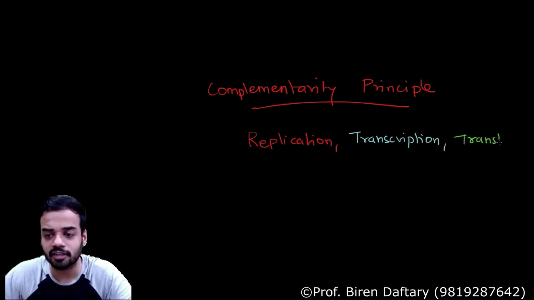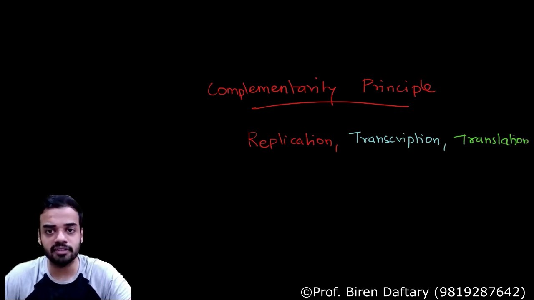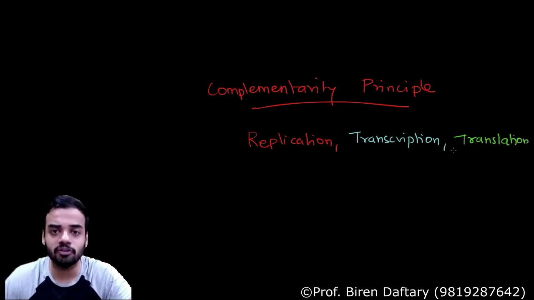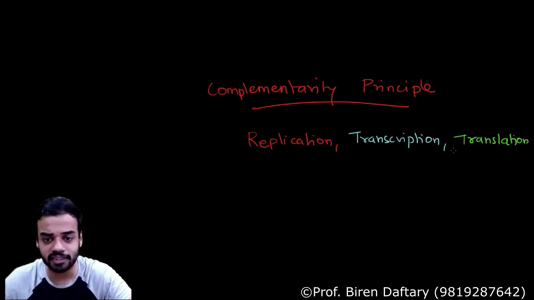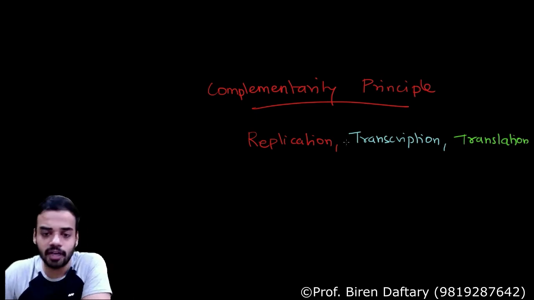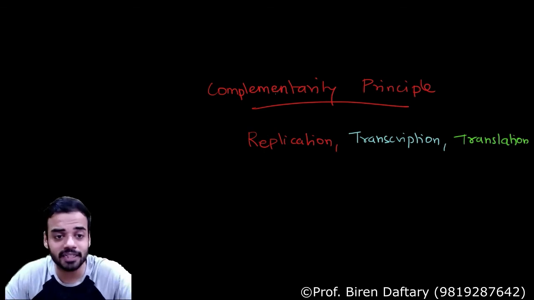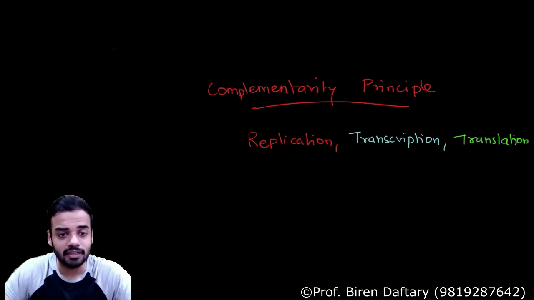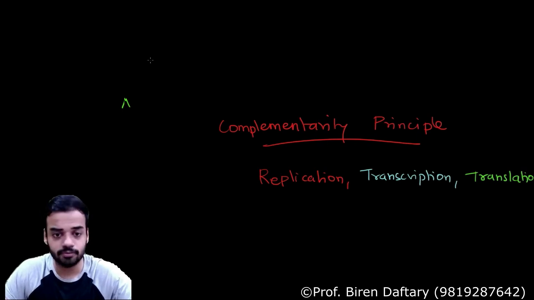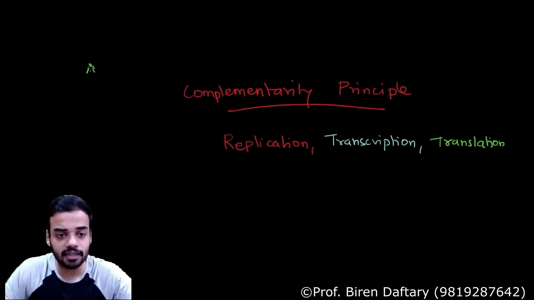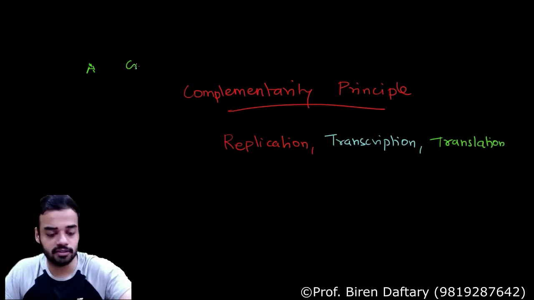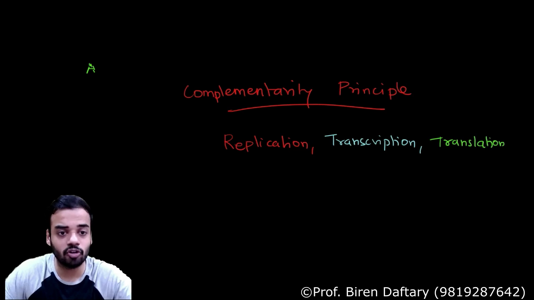We have still not learned translation. Translation will involve tRNA also. It will involve ribosome. That will be your next lecture. So now, if I talk about replication and transcription, then in these two processes, the complementarity principle is present. Now, what is complementarity? First of all, I can say that A is complementary to G. Similarly, sorry, extremely sorry, A is complementary to U. G is complementary to C.